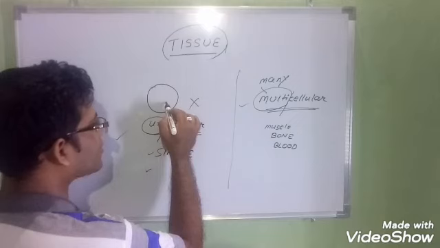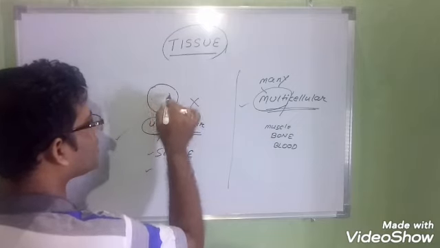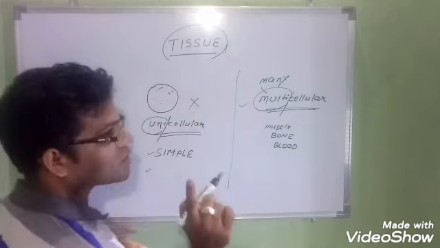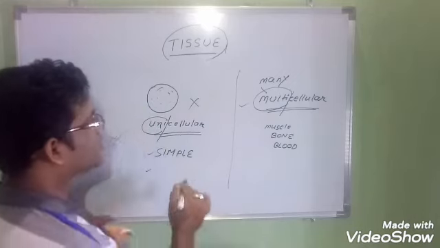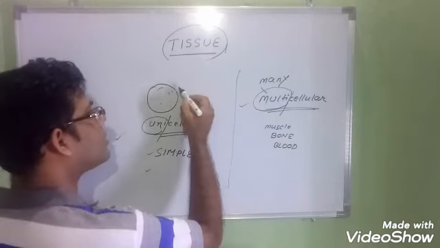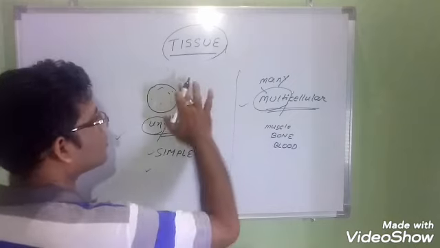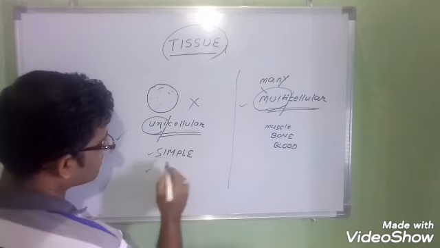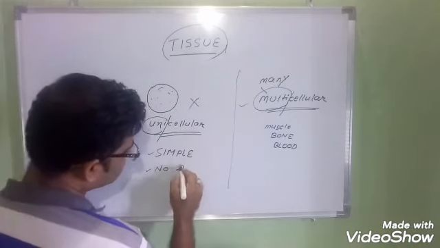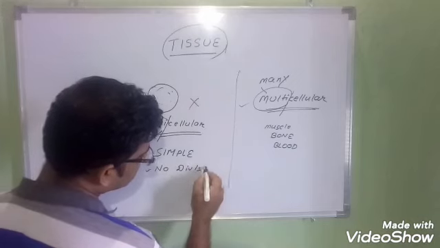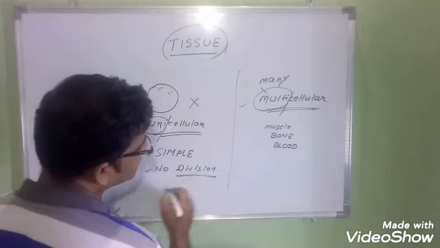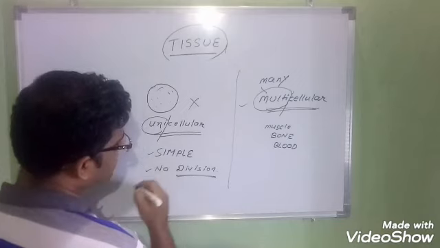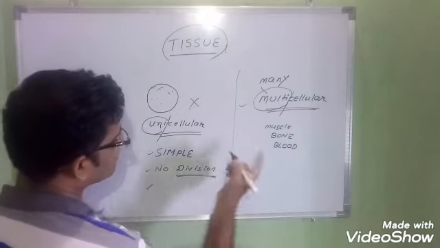All such things are not present here. This is very simple. This is one cell, and whatever should be present inside the one cell is present, but it is one cell. Again, in unicellular there are also prokaryotic and eukaryotic, we will not go there. Here no division of labor is there. This is a very simple organism, and this is very complex.